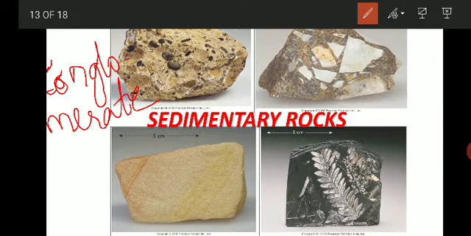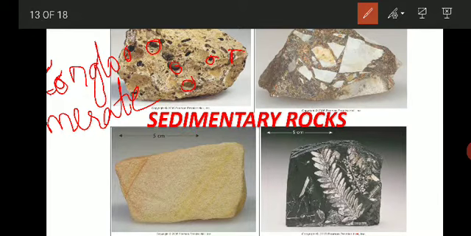So what is conglomerate? You can see rounded pebbles in it. All these pebbles are rounded in shape. If the rock is made up of pebbles, bigger grains, and they are rounded, then it is called conglomerate.